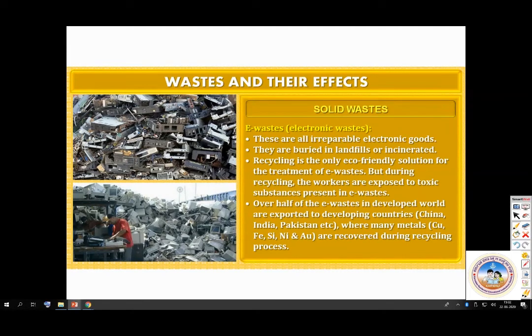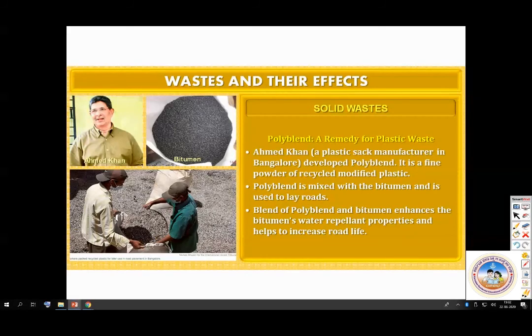Then solid wastes. So all the plastics, there is a remedy to it. Polyblend, a remedy for plastic waste. Ahmad Khan, a plastic sack manufacturer in Bangalore. So he was manufacturing plastic sacks, and he developed polyblend. So what is it? It is a fine powder of recycled modified plastic.